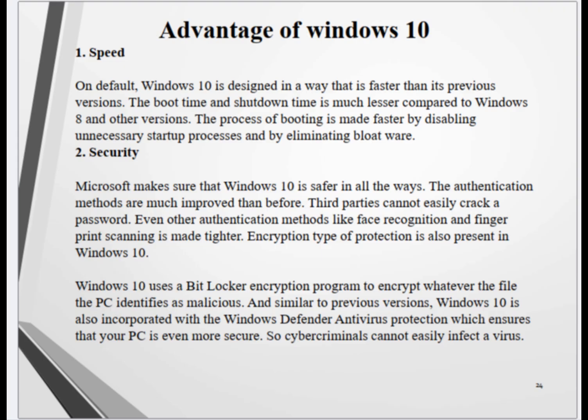Windows 10 uses a BitLocker encryption program to encrypt whatever file the PC identifies as malicious. And similar to previous versions, Windows 10 is also incorporated with the Windows Defender antivirus protection, which ensures that your PC is even more secure, so cybercriminals cannot easily infect it with a virus.